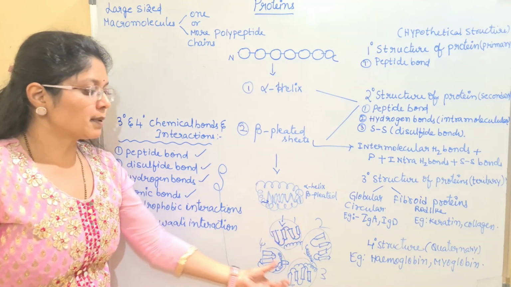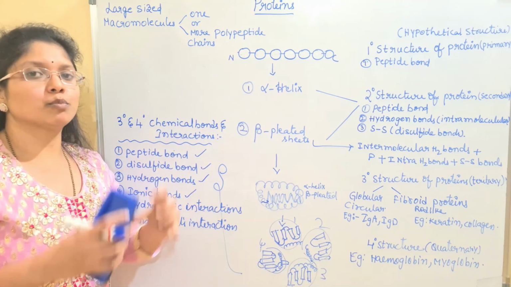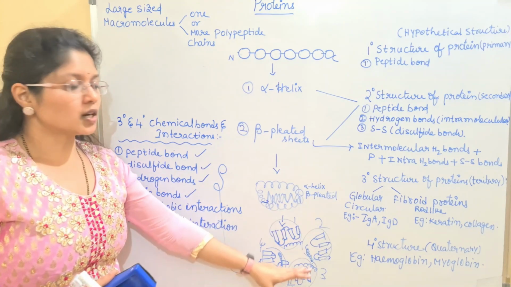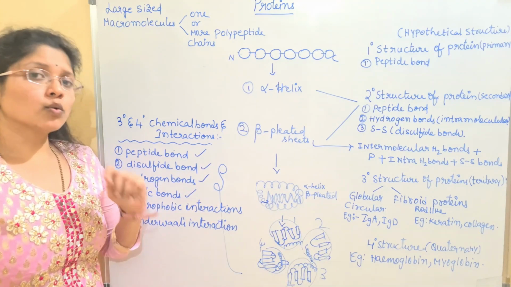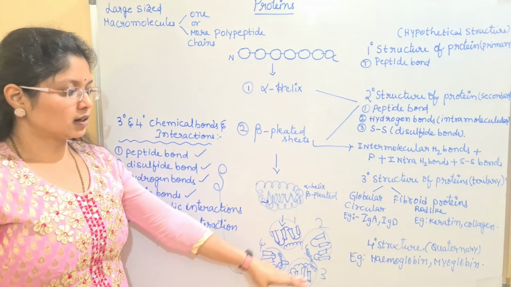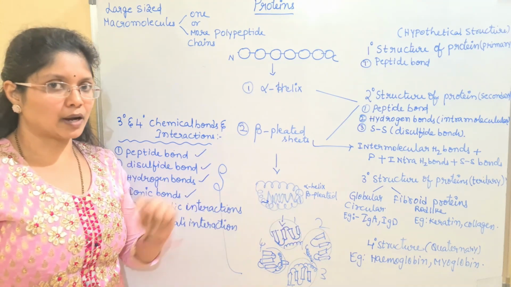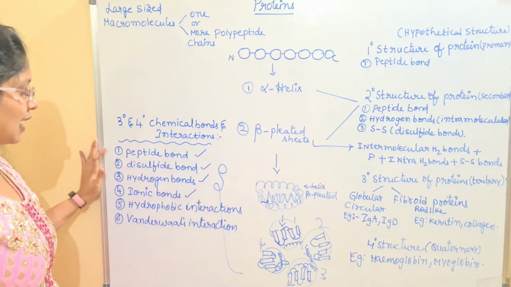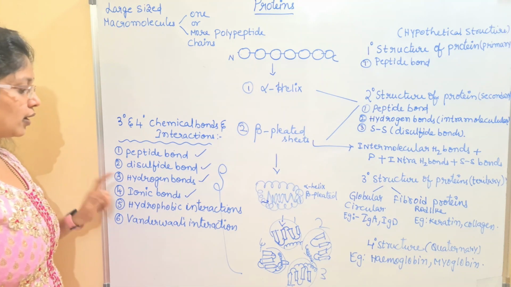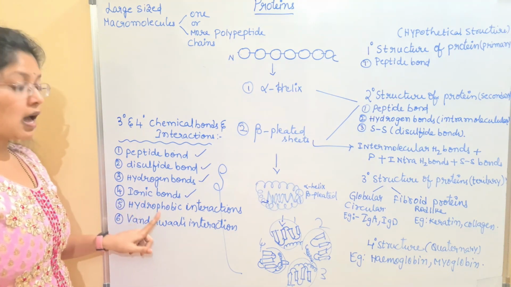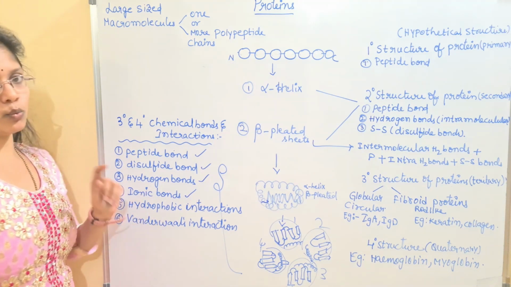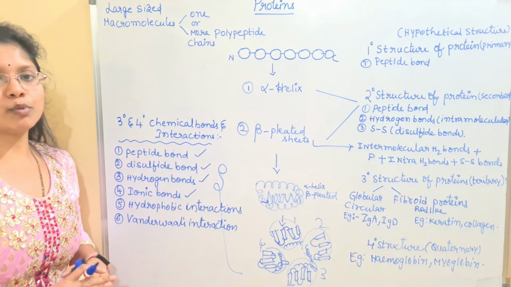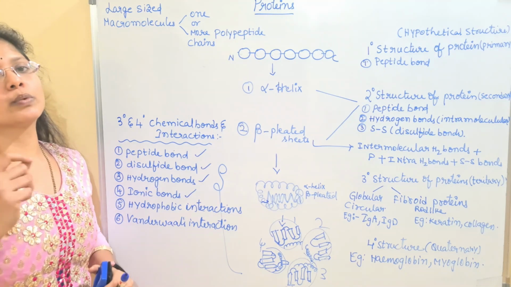So different polypeptides will come together to form a single protein, and they will show numerous interactions, and such a structure of the protein is said to be the quaternary structure. Here I have given examples, hemoglobin and myoglobin. And essentially we are talking about the interactions here. We have peptide bond, disulfide bond, hydrogen bond, ionic bond, hydrophobic interactions, and van der Waals interaction. So this is regarding the structure of the proteins and the chemical bonds along with their interaction.